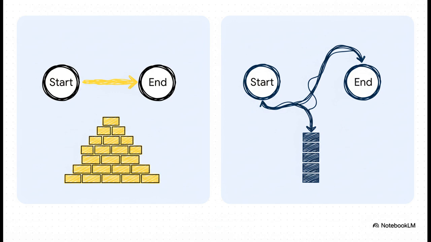Then you've got DFS, the bold plunger. It's lean, it's mean, it's super memory efficient because it only has to remember the one path it's currently on. But the risk? It might dive deep and find some crazy long winding path to the solution when a much shorter one was sitting right there at the beginning.